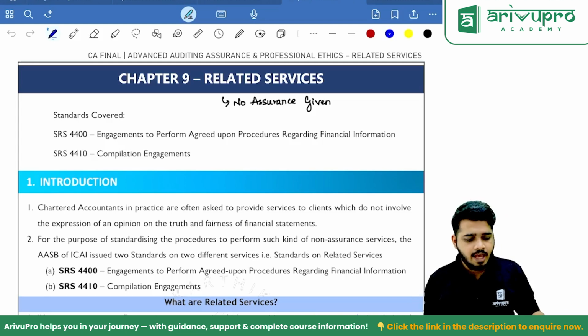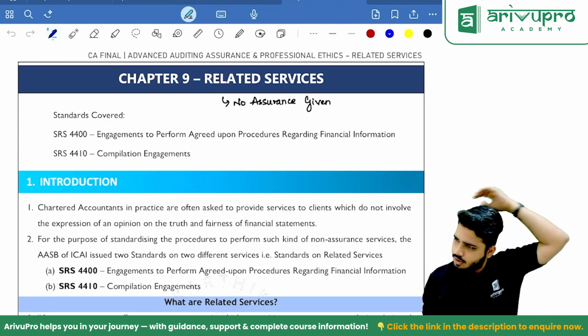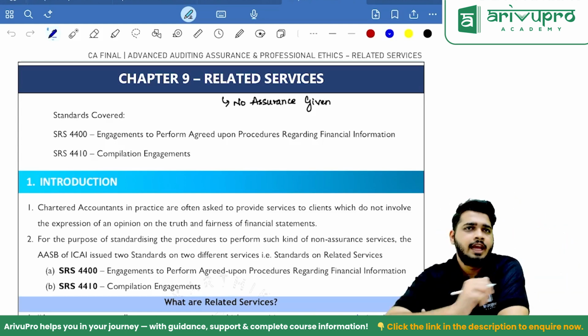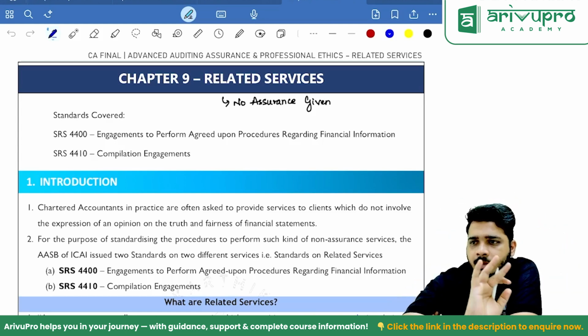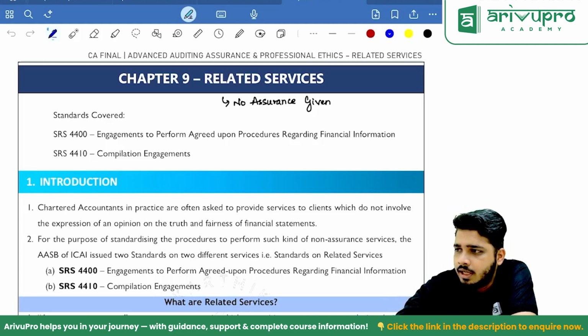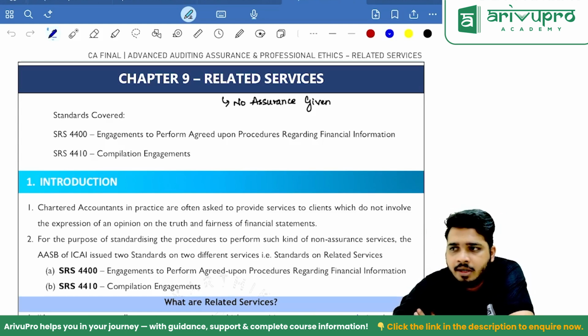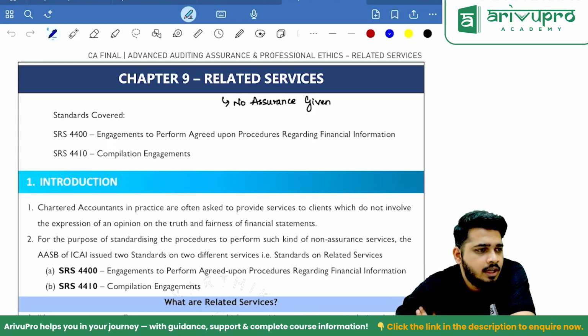That is SA 4400, 4410. Now, anyone has a problem with these type of standards? Some of them, I think you are getting to know only for the first time that there are these type of standards. Apart from that, now chapter number 9, 10 and 11, it is about 4000 series, 3000 series, etc. and 2000 series.